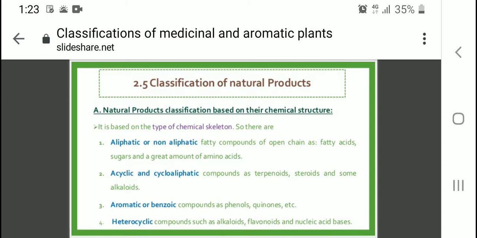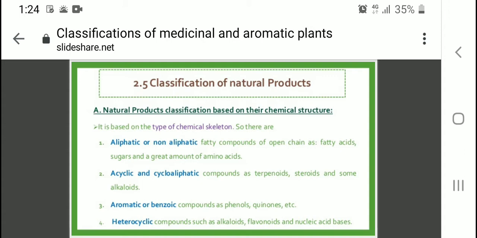Class based on their chemical structure, that is how they look, what is their chemical structure. They are aliphatic, acyclic, aromatic and heterocyclic. Aliphatic or non-aromatic fatty compounds of open chains are like fatty acids, sugars and a great amount of amino acids. Acyclic or cycloaliphatic compounds are terpenoids, steroids and alkaloids.